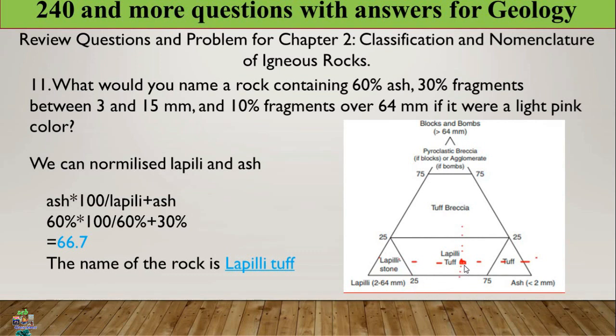Extend the line to the vertical one. You can get this one. And we have 10% of fragment over 64, which means this one. 10% means count from this horizontal, so this value is below 25% here, so the region is around here. Then extend this line to here, and this vertical, they meet in this region. So this rock name we call lapilli.